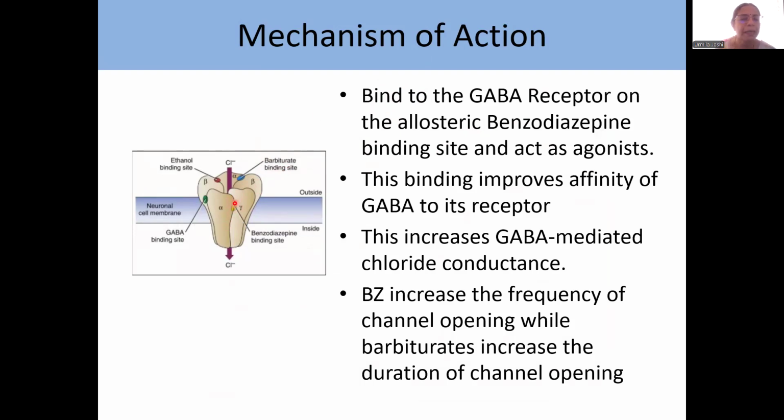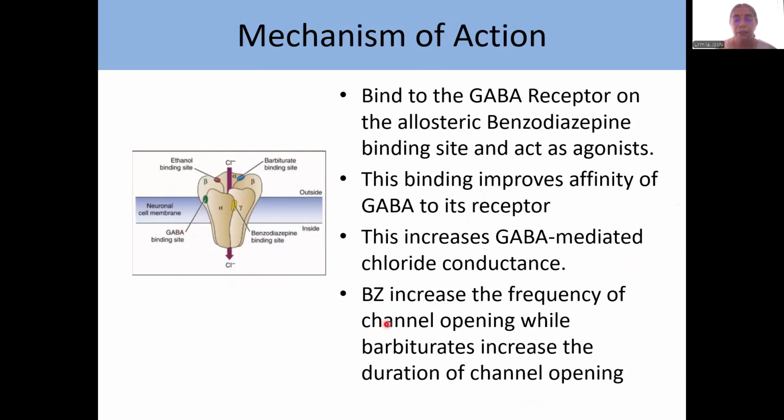Why is it an allosteric binding site? Because the GABA binding site is here, but binding of benzodiazepines to the allosteric site increases the binding of GABA to its receptor. So they are called allosteric binders. And this allosteric binding improves the affinity of GABA to its receptor. When the affinity to GABA is improved, the GABA-mediated chloride conductance increases. And you know chloride conductance is inhibitory in nature, and this produces CNS depressant effect.